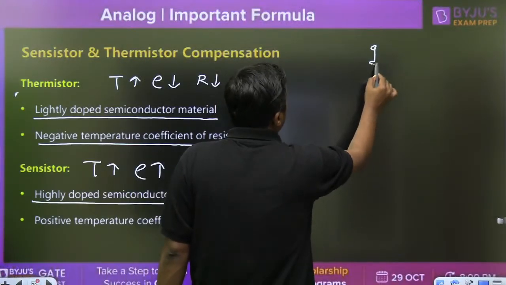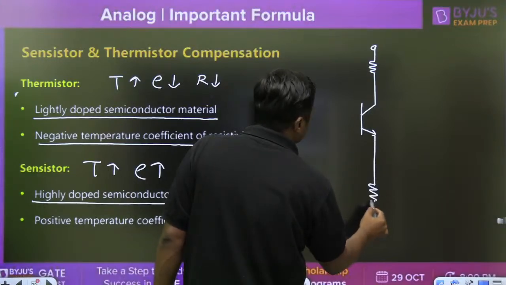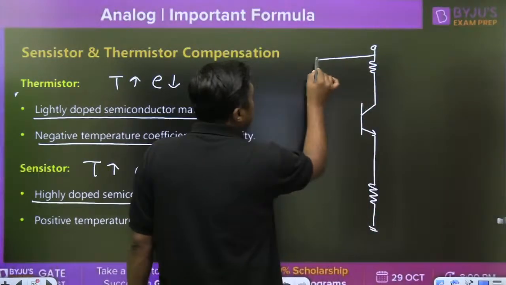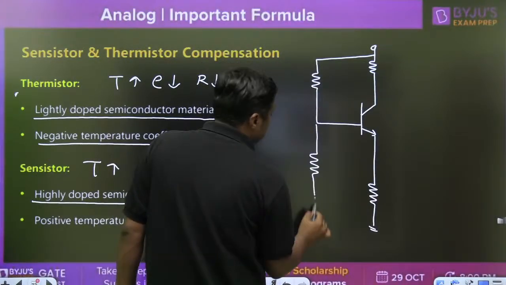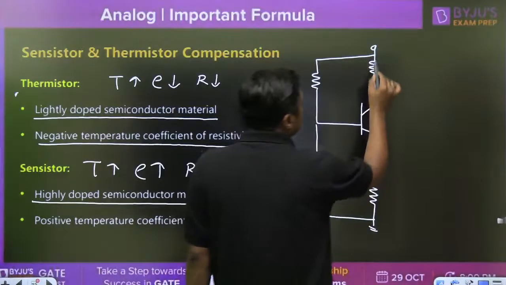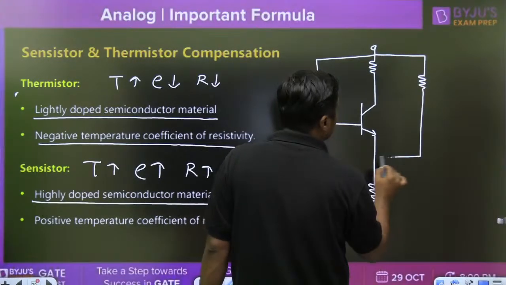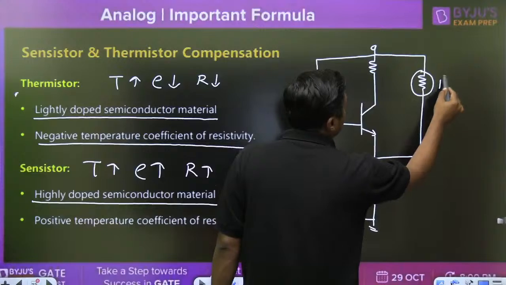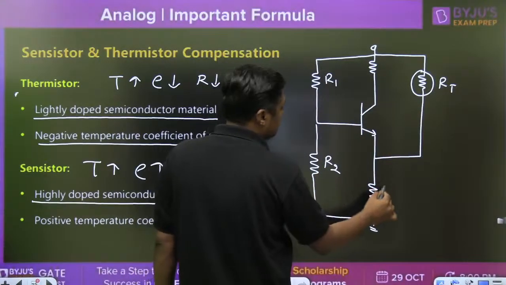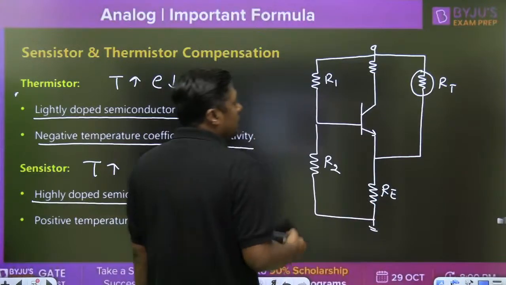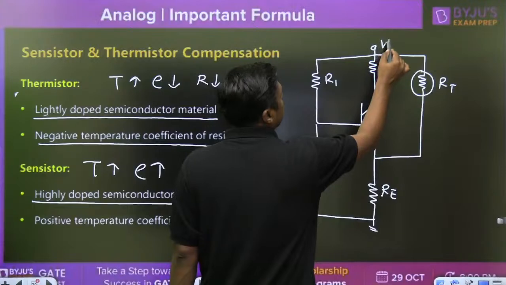Here we are connecting RE. Remember this diagram. RE is known. This is the RC, we can't replace it.